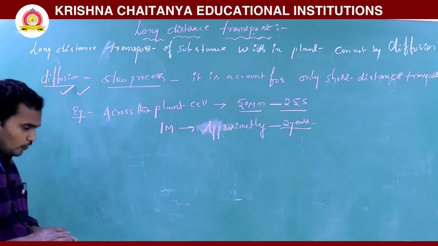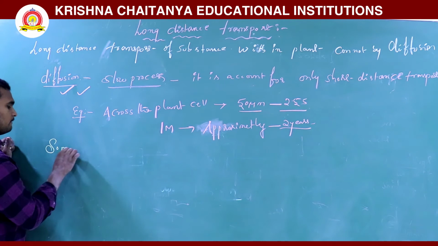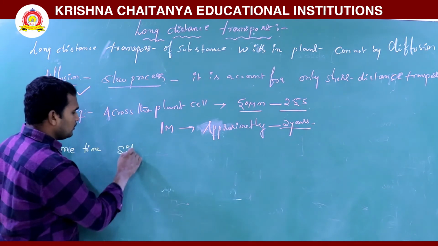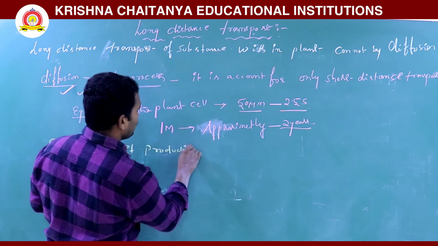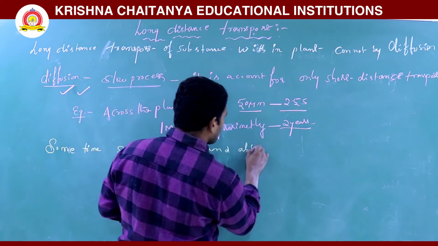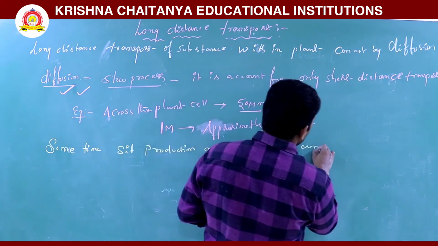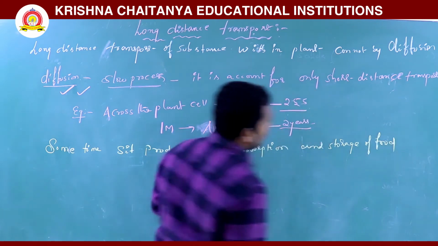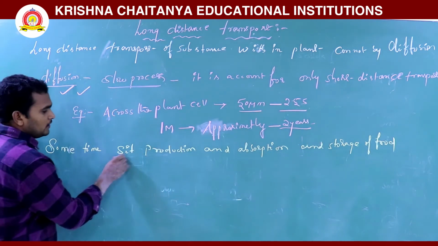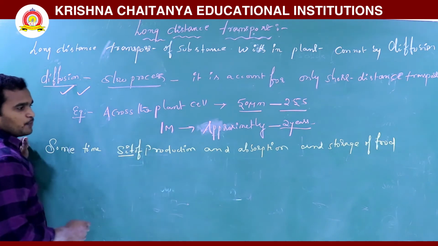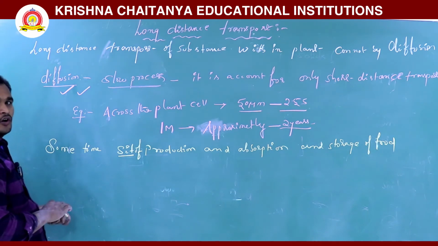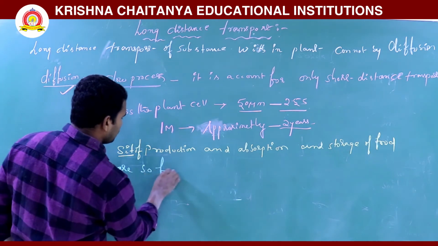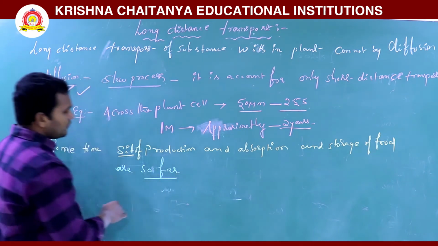Sometimes the site of production, and the sites of absorption and storage of food, are different and far apart.